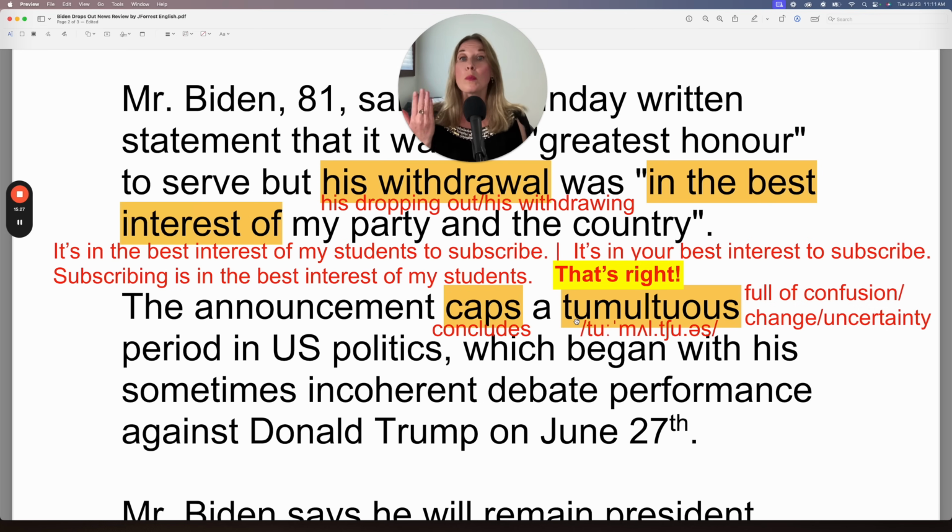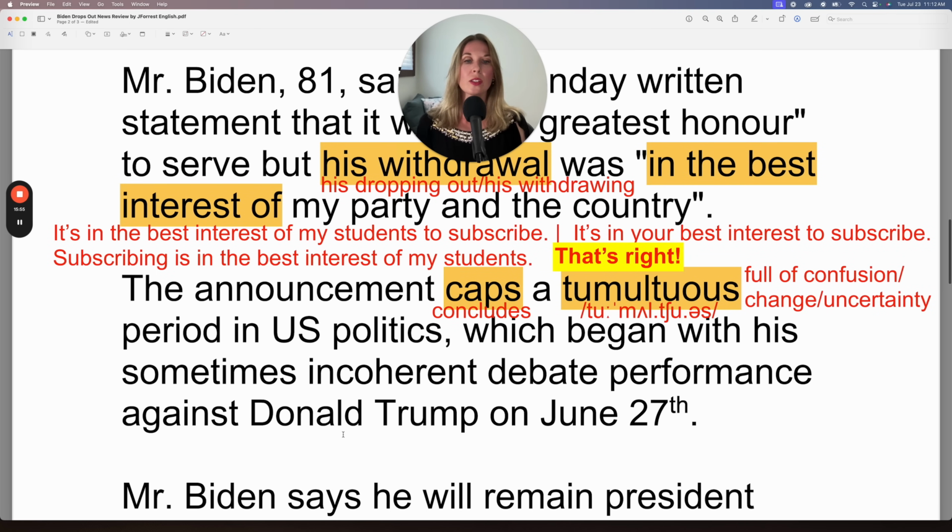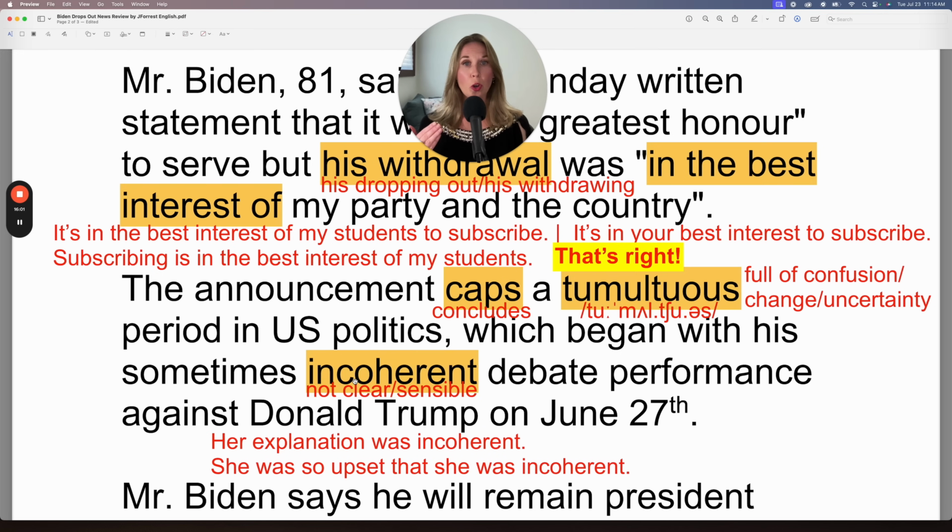Repeat after me. Tumultuous. Tumultuous. A tumultuous period. Tumultuous is an adjective. It means full of confusion, change, or uncertainty. So it's describing the period, this time in U.S. politics. It's a tumultuous period, which began with his sometimes incoherent debate performance against Donald Trump on June 27th. Incoherent means not clear or sensible.